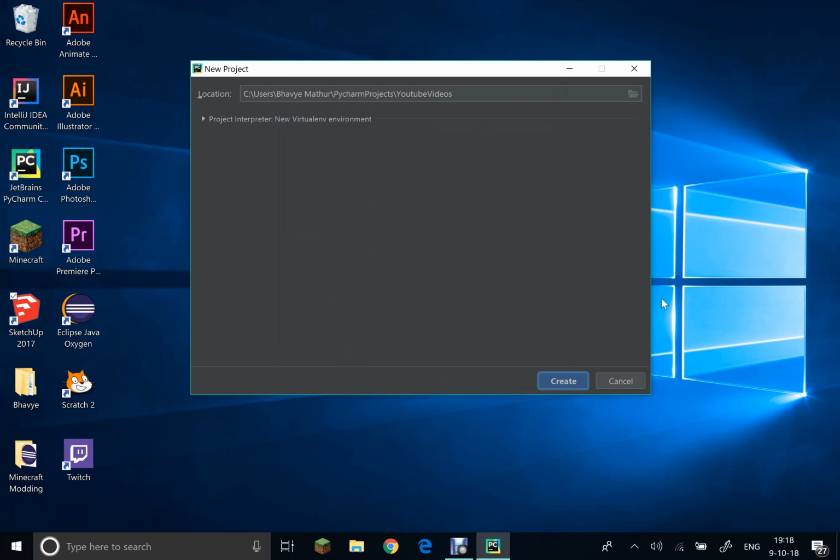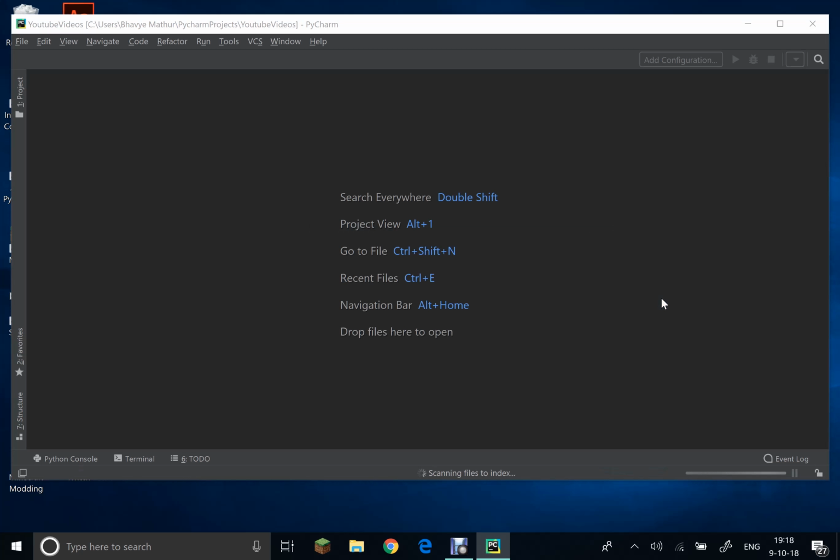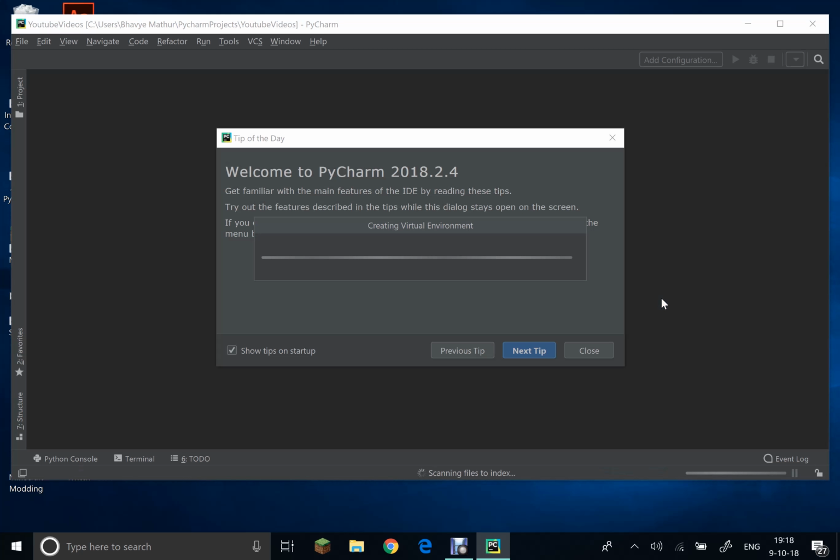This will take some time to create. But note, there is a difference between a project and a file. Okay, I'll explain the difference to you right now. Just wait for it to create a virtual environment.